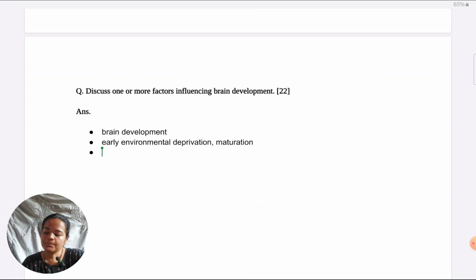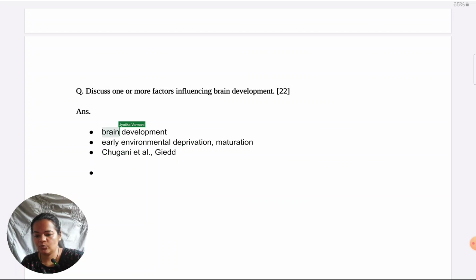And then the studies are Chugani et al. for early environmental deprivation. I'm going to take that one, so I'll specify it here. And Gate for maturation in adolescence. So in the first paragraph, the introduction, I'm just saying what is brain development, which are the factors I'm going to take in my essay, and which are the supporting studies.